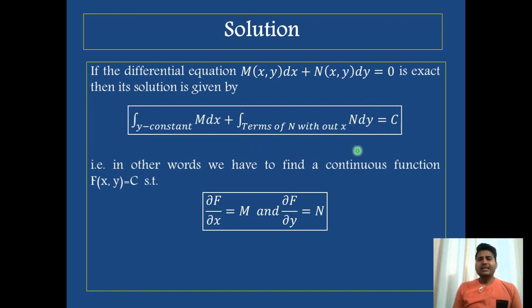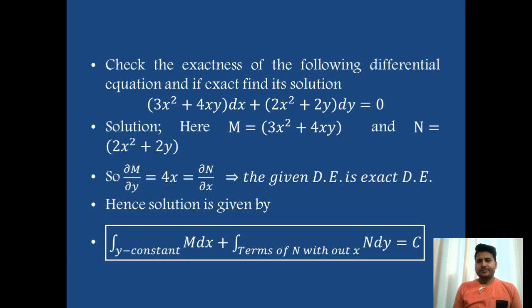Now, let us consider some problems based on it. First problem: check the exactness of the following differential equation. This is the differential equation given to us. This is the value of M we are having and this is the value of N. In order to check whether the equation is exact or not, because firstly we will check its exactness, we simply need to find del M over del y.